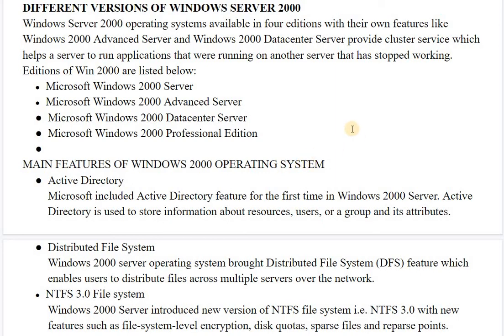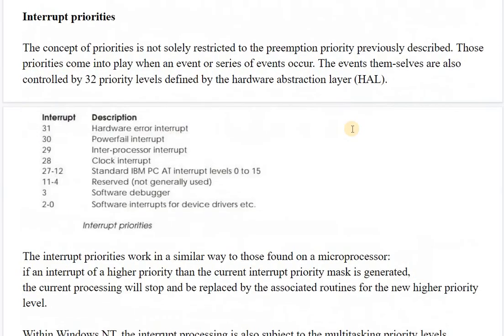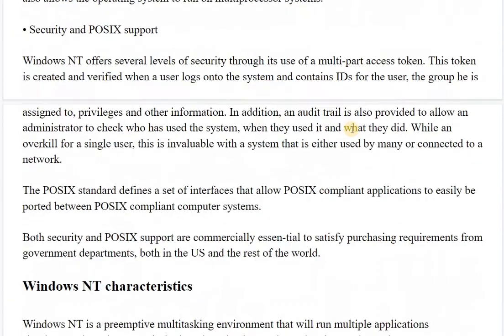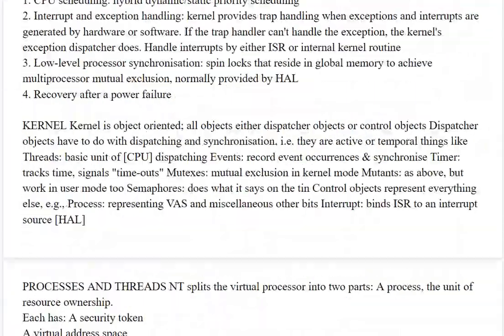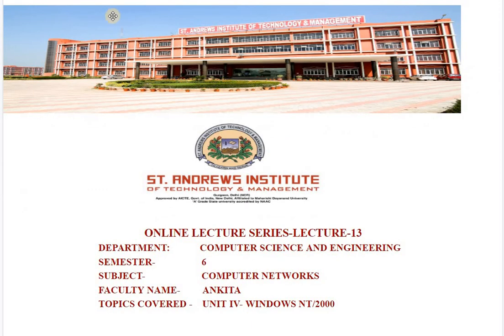All you need to do is explain the characteristics, architecture, and various components of the architecture in the Windows NT and 2000 operating systems. So this was all about the Windows NT and 2000 operating systems.